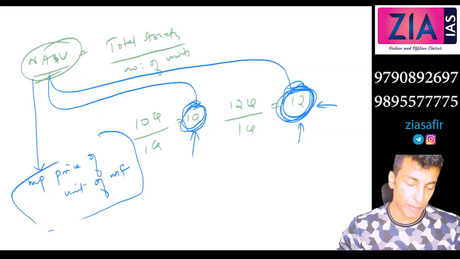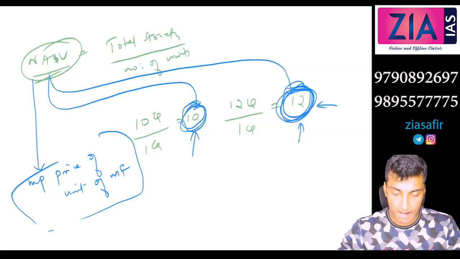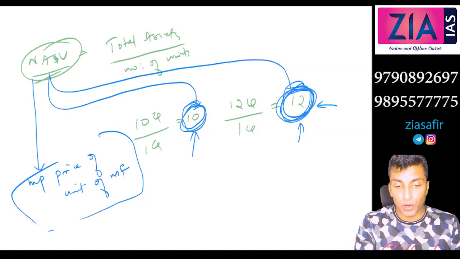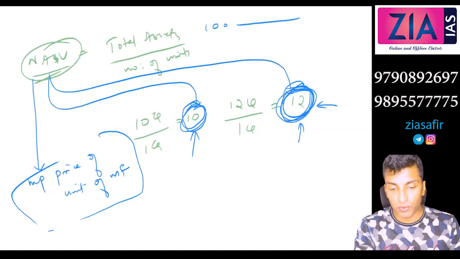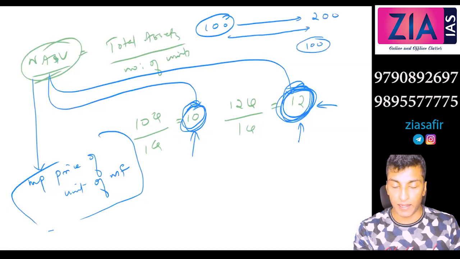Just write what you mean by capital gain. Capital gain equals increase in value of assets. So that's why I've told you, you bought at 100 rupee. This is your asset, the share, and that increased to 200. So increase in value of assets, this 100 is your capital gain.